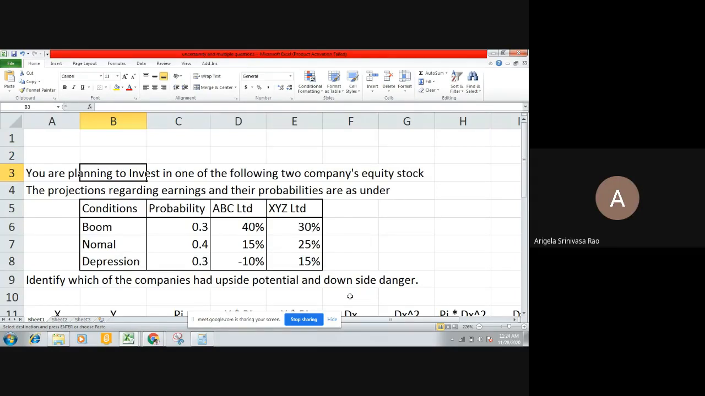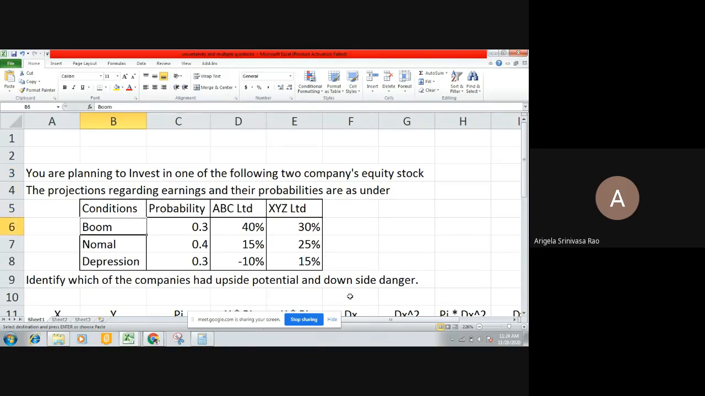Okay. So this is a similar question. The question is the same, under risk and uncertainty, but we have multiple companies. That means two companies are given. Therefore, this is a type of question where you can make a decision on which of these two companies is better in terms of return and risk.